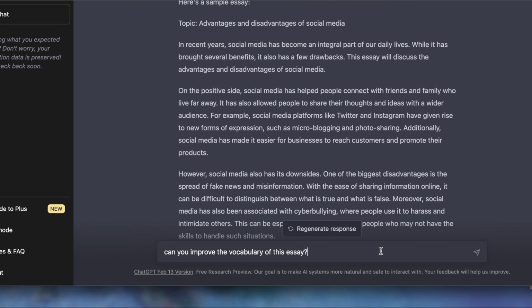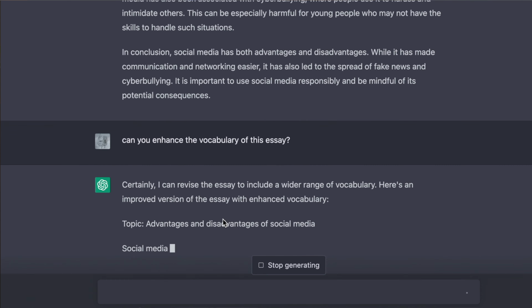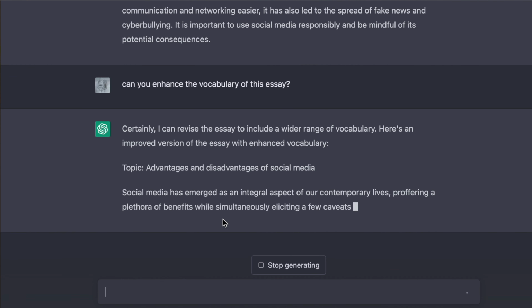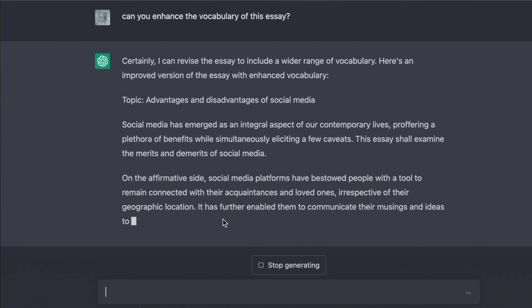So let's choose one part. Let's say you have trouble with vocabulary. Can you improve the vocabulary? Let's change the word improve. I want enhance. Can you enhance the vocabulary of this essay? It's enhancing. Certainly, I can revise the essay to include a wider range of vocabulary. Here's an improved version of the essay with enhanced vocabulary. I love AI.